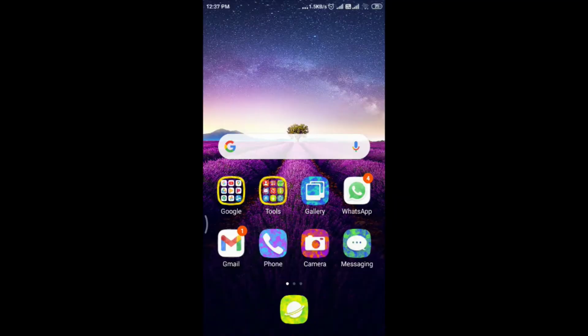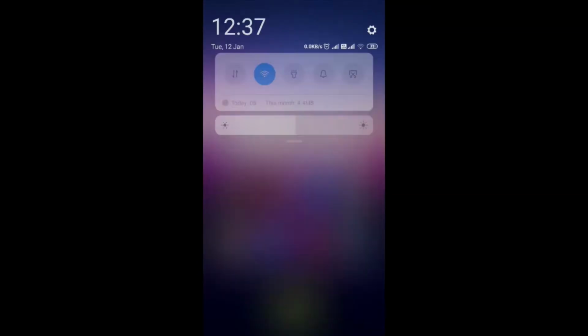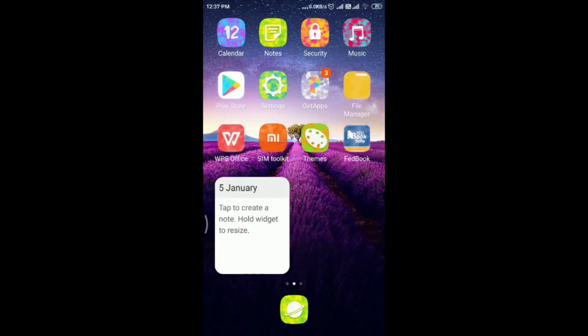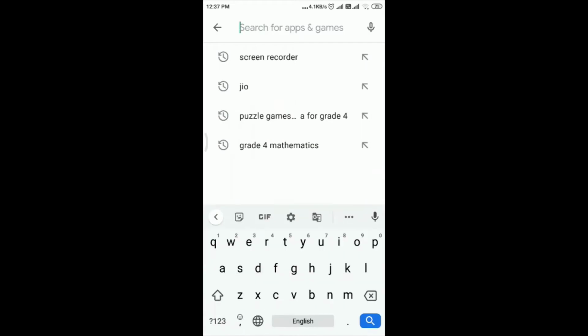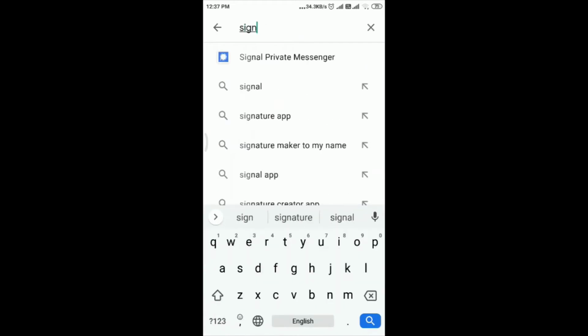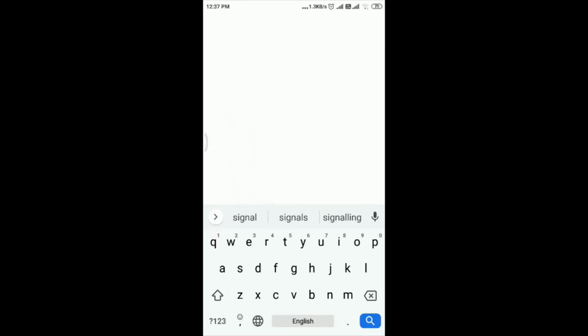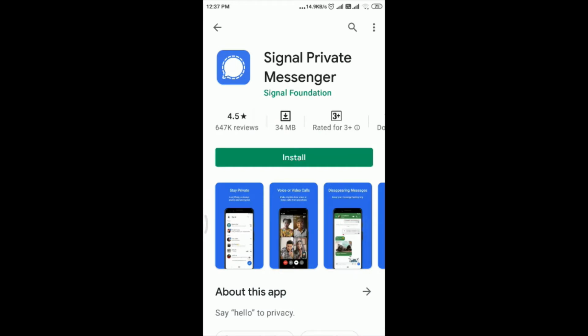Dear friends, let us see how to install Signal, which is the equivalent of WhatsApp. Just go to Play Store. Type Signal. The name of the messenger service is Signal Private Messenger. Click Install.